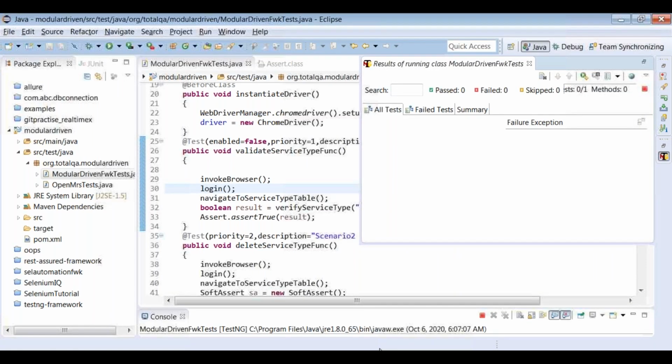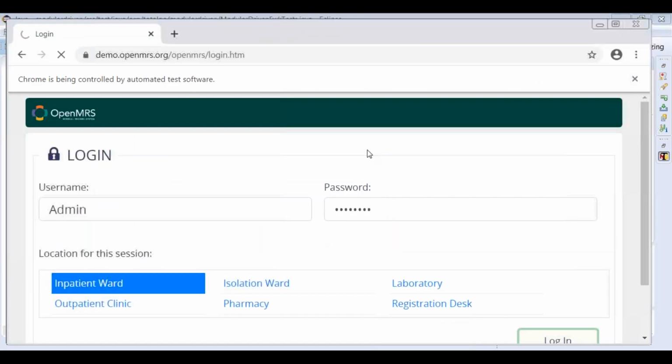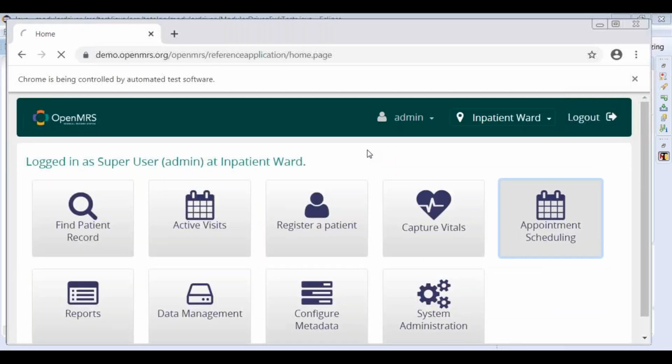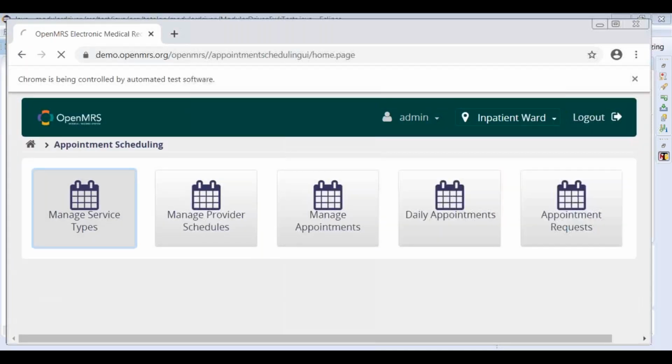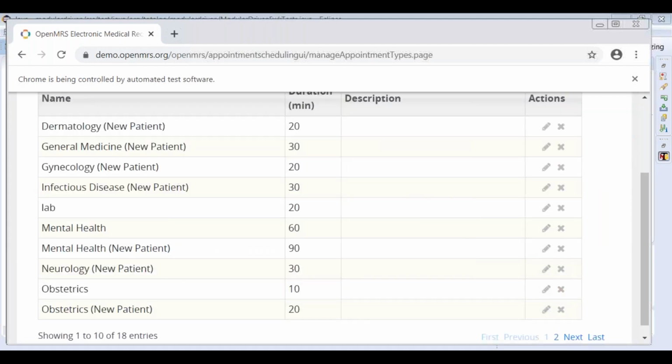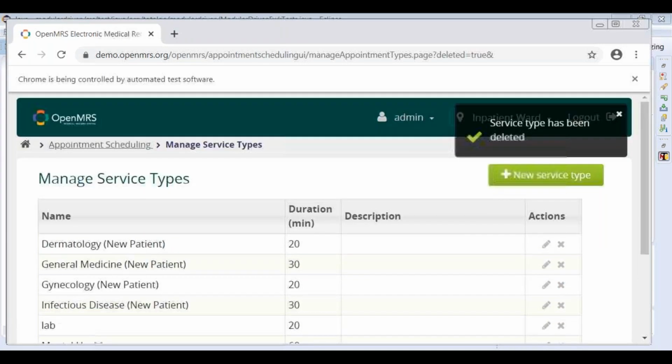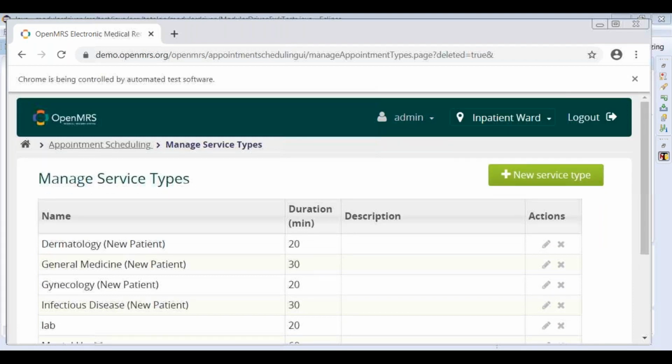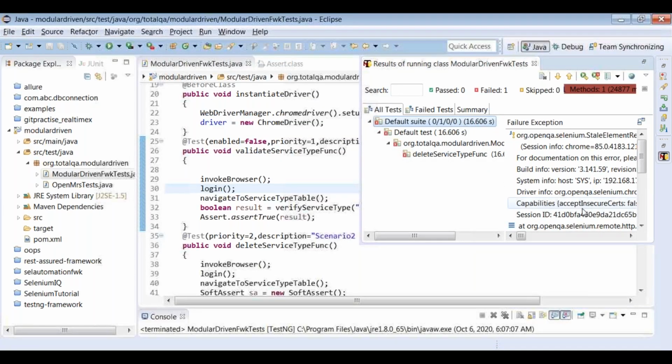I just opened the TestNG test results as well. Okay, manage service types. Now it is trying to delete the service type. Yes, deleted. Again, it is navigating to the home page, and it has to navigate to the home page and try to validate this. Let's see what's the outcome of the test case. Yes, there is some issue here.